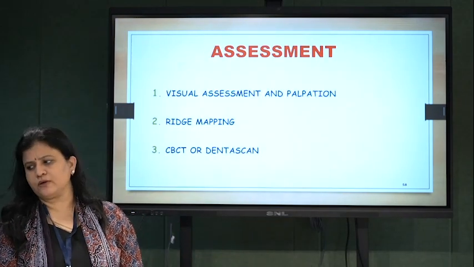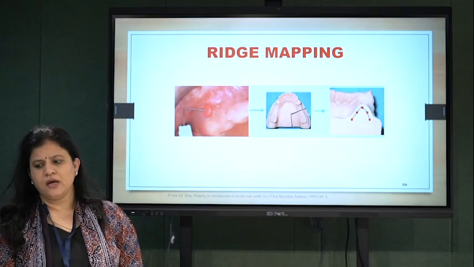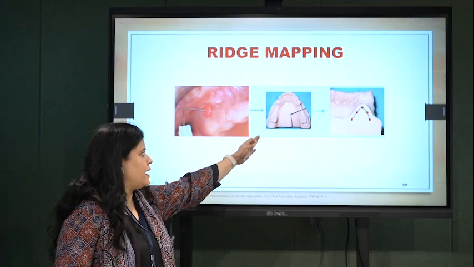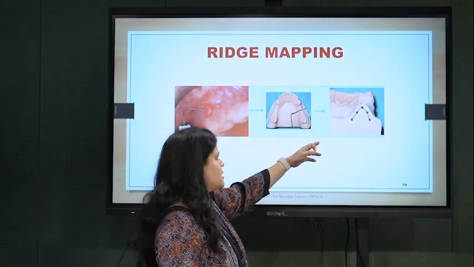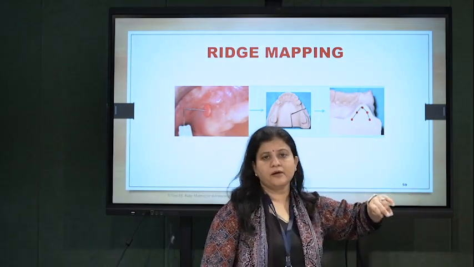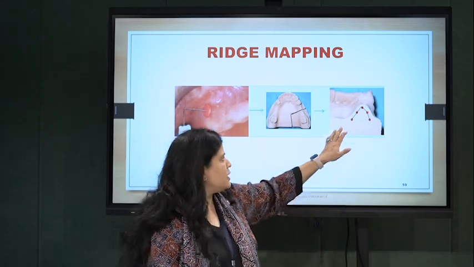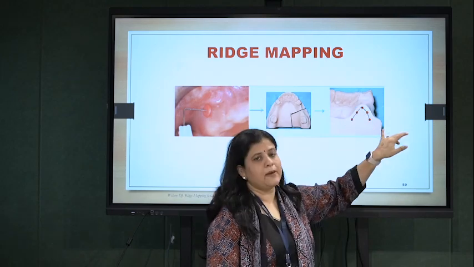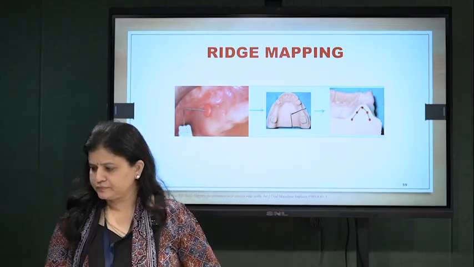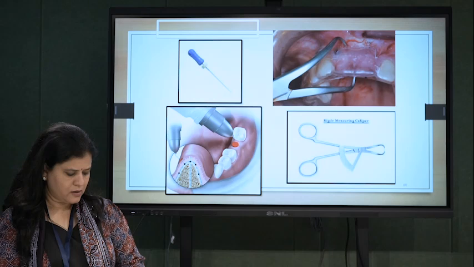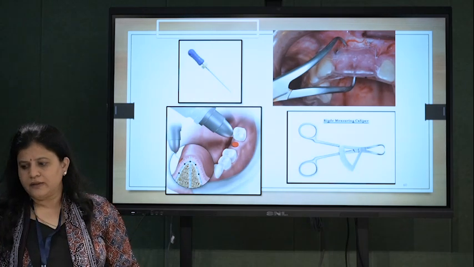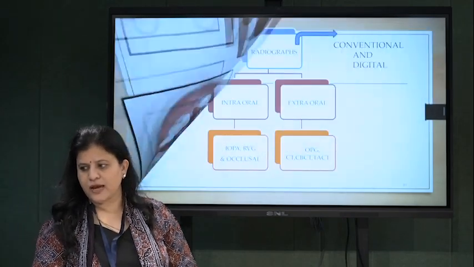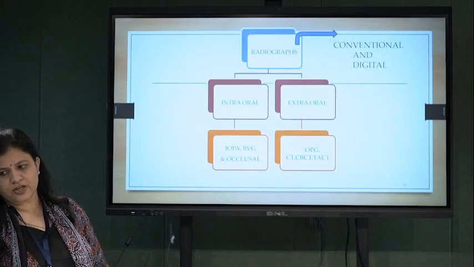Now, as to how to diagnose. One is visual, which is called the crude method. With the probe, cutting the model or cast and connecting the 2 mm distance dots will give you, on the inner side, an estimation of bone, and the outer side overlapping is soft tissue. Then there is the ridge measuring caliper. After that, conventional and digital.